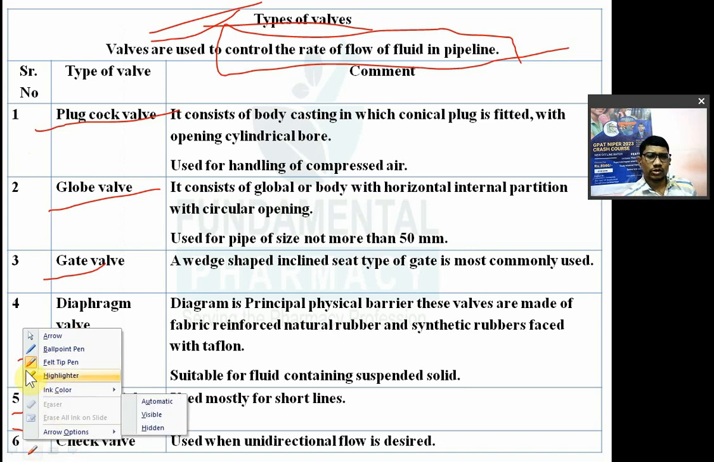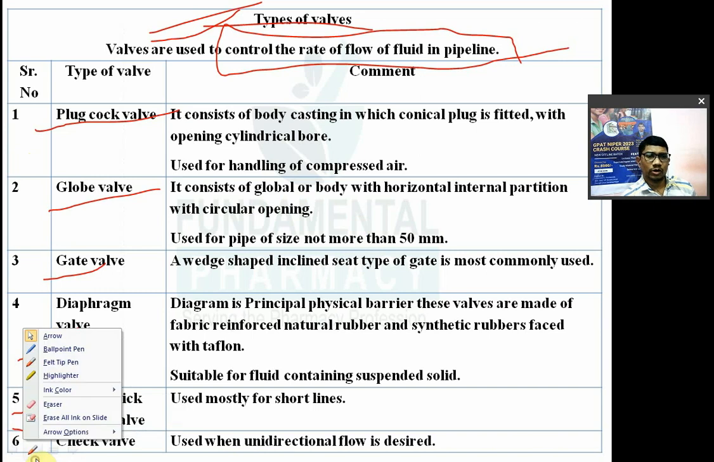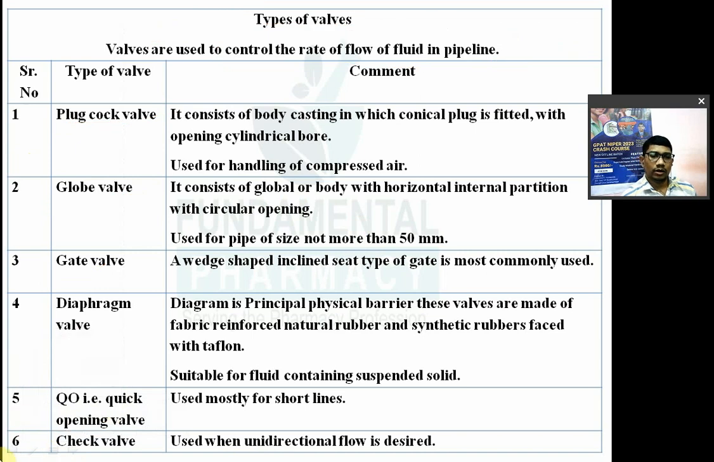Which valve is mostly used for transportation? Which valve is suitable for viscous fluids? Which valve will have a central opening like that? They used to ask such kinds of questions. So initially we'll see a little bit of information about that, and then we'll go further into the detailed information. So, superficial information: types of valve, starting with the plug cock valve.